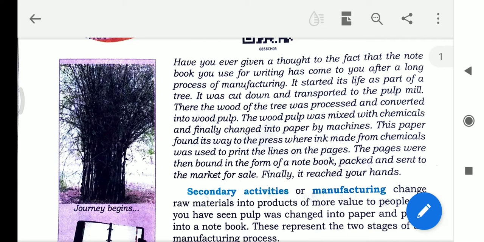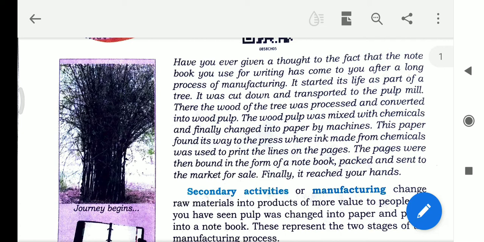In that mill, the plant, the wood, is processed and converted to wood pulp. First, the wood pulp is mixed with chemicals. After using the chemicals, this wood pulp is changed into paper by the machine.